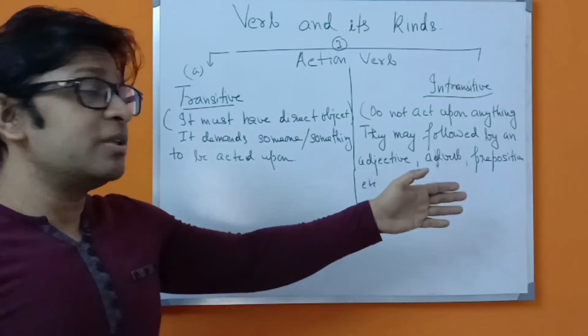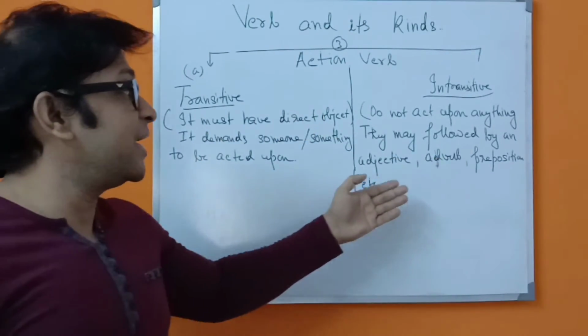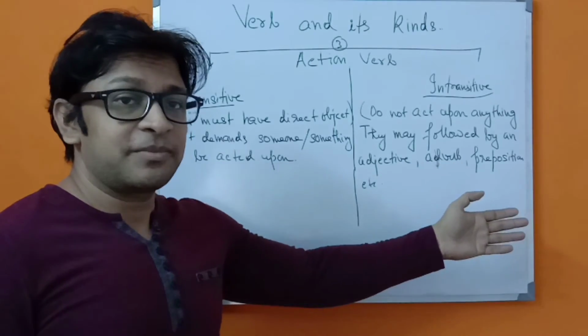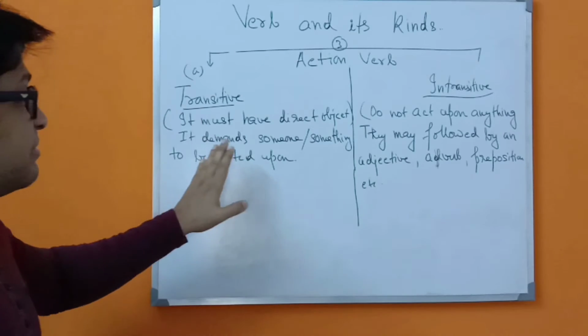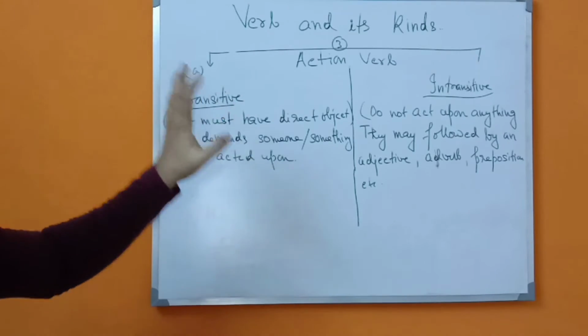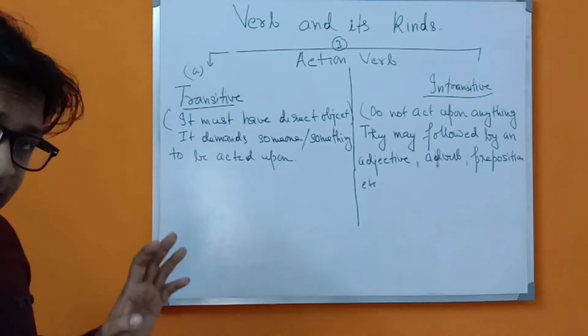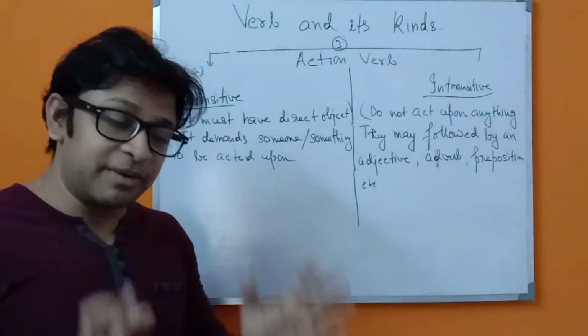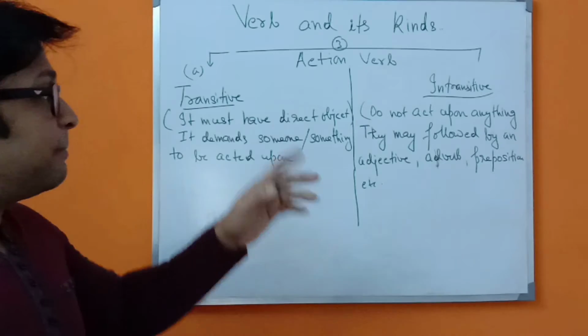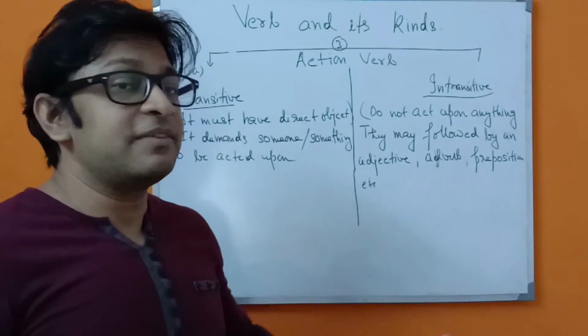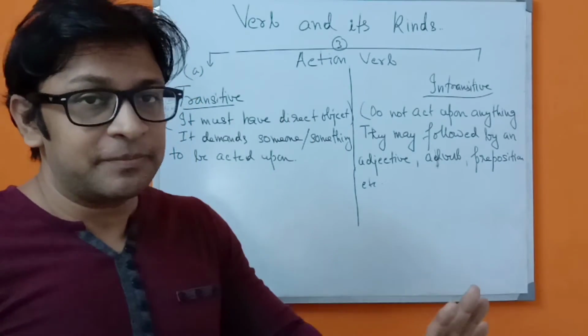It may be followed by an adjective, adverb or preposition. Okay, so these are the main things. Remember that a transitive verb always has a direct object. That means a transitive verb always demands that someone or something is being acted upon. But an intransitive verb never does the same thing.